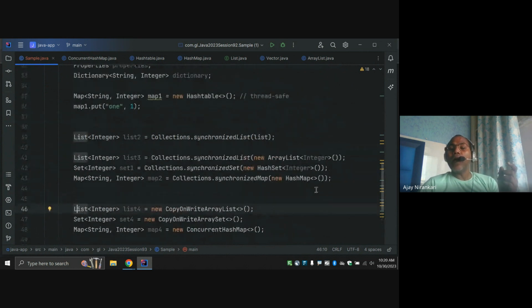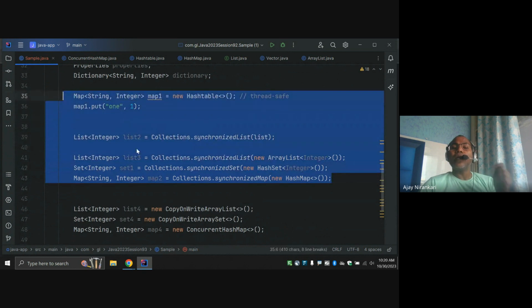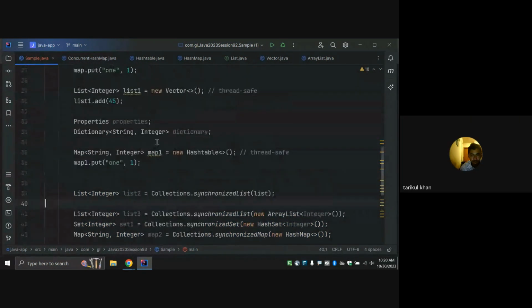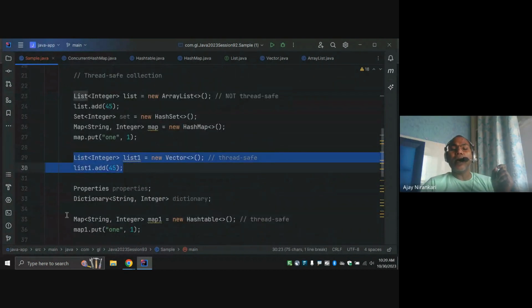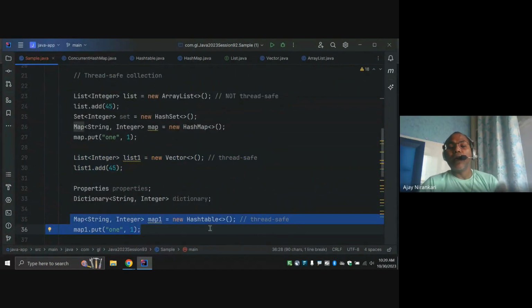Previously all these things were using the synchronized keyword. All the methods of the Vector class and the Hashtable use the synchronized keyword. And notice, whenever we discussed virtual threads, I said please avoid using the synchronized keyword.